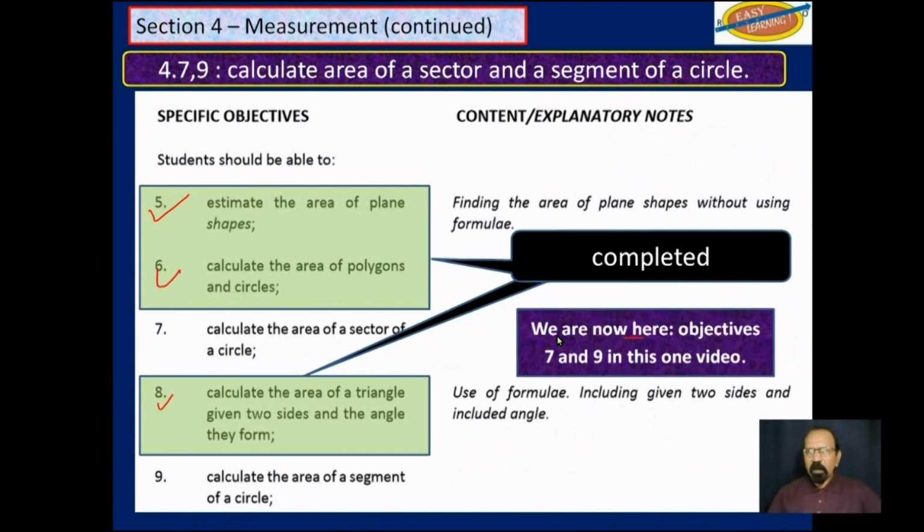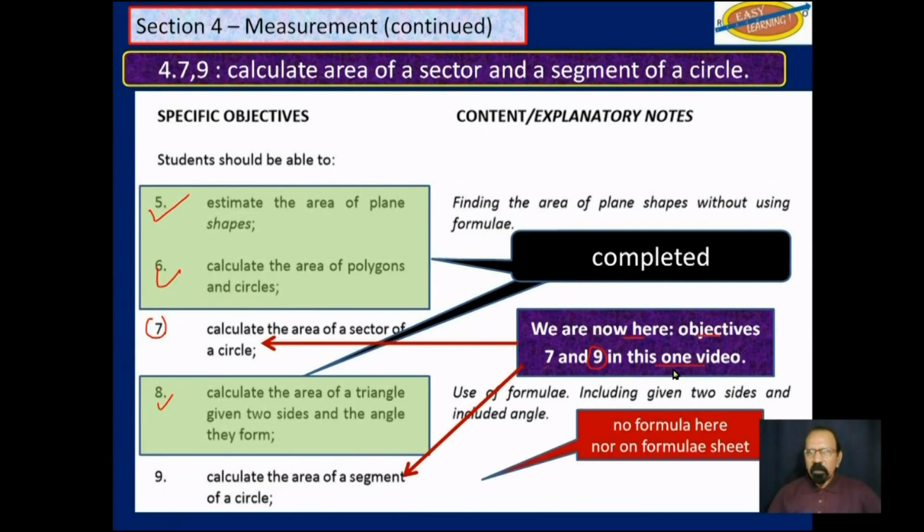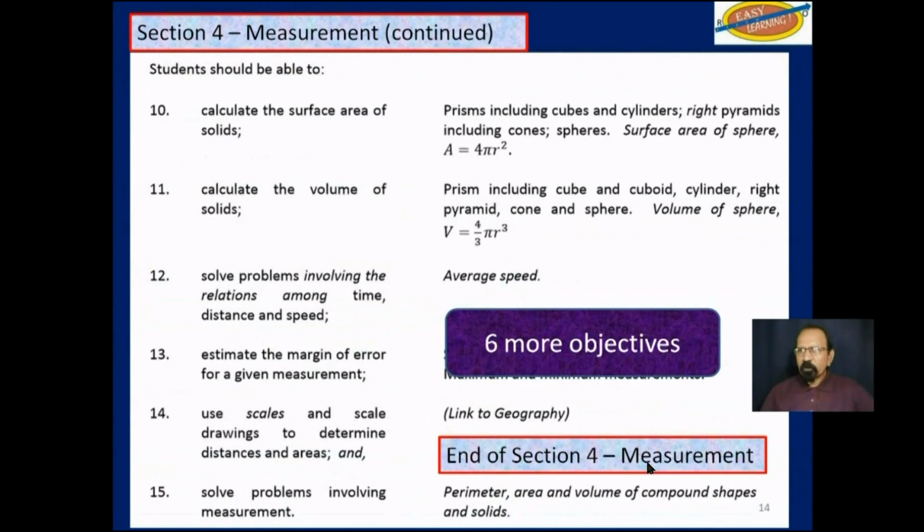We are now at objectives 7 and 9, and we will do both of them in this one video. Notice that CXC does not provide any explanatory notes here, so we will do this in the way we think is best. Of course, once we finish that, there are 6 more objectives here to complete this section on measurement.